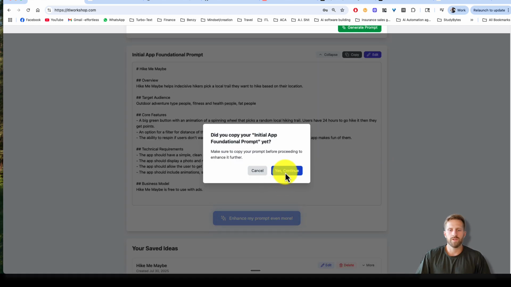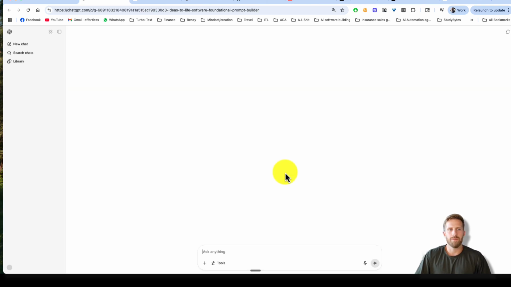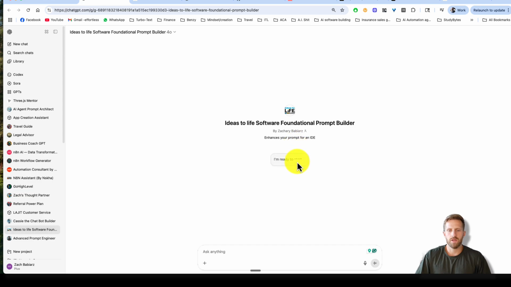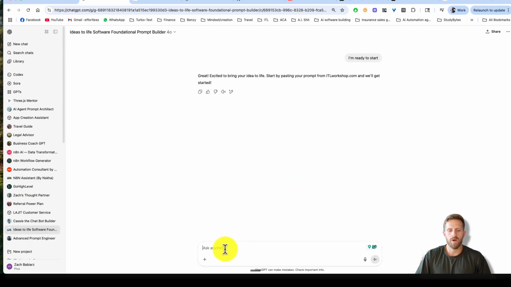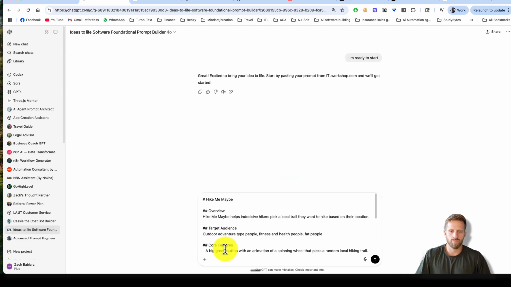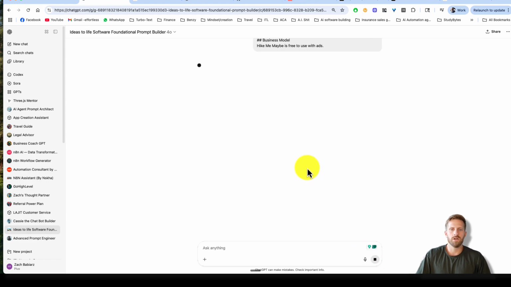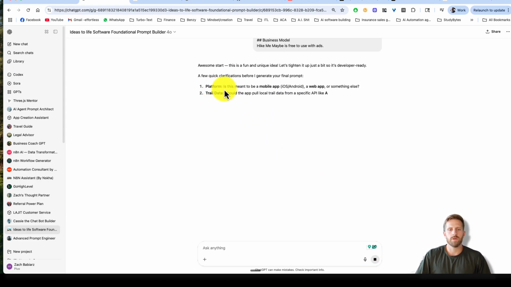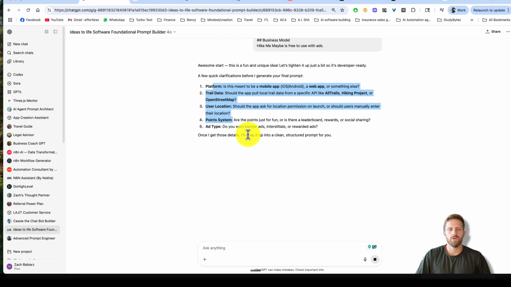It's going to open up a GPT I built specifically for enhancing your prompts and getting really quality foundational prompts. So you paste that in here, and it's going to ask you some clarifying questions to get a really good prompt. So what you'll do is, I don't know, is it meant to be a mobile app or web app? Okay, let's say it's a web app. And then I'll do 2, trail data, because it's about hiking. It's a hiking app. So I'll say, yeah, use API.